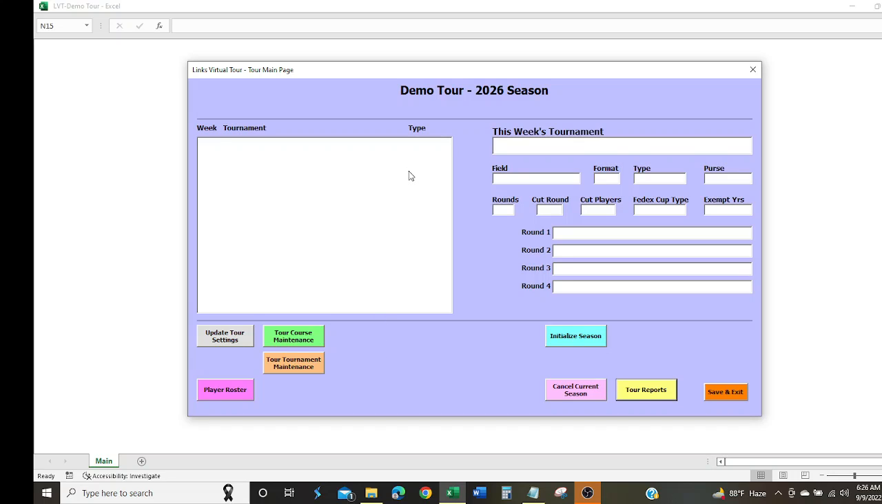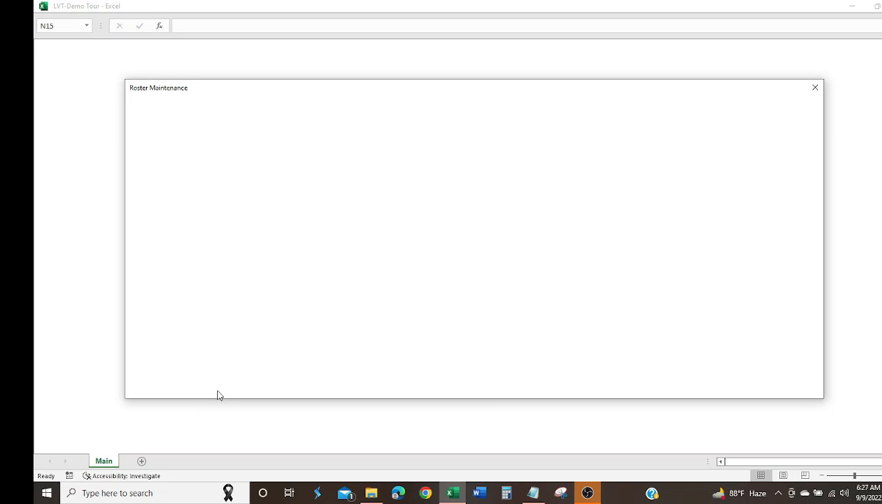Also note that just like the tour course maintenance and the tournament maintenance, you can only change the player roster in between seasons. Once you initialize a season, you cannot change the player roster. Here we're between the 2025 and ready to start 26, and now's the time to update the player roster.